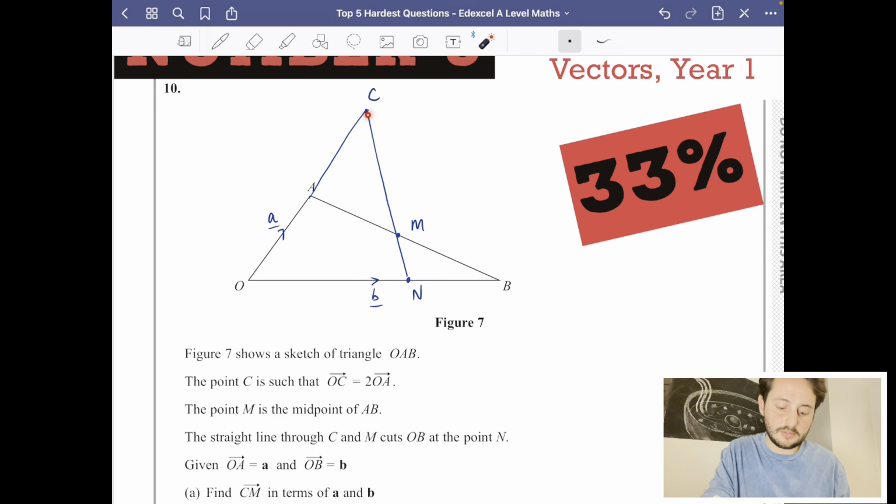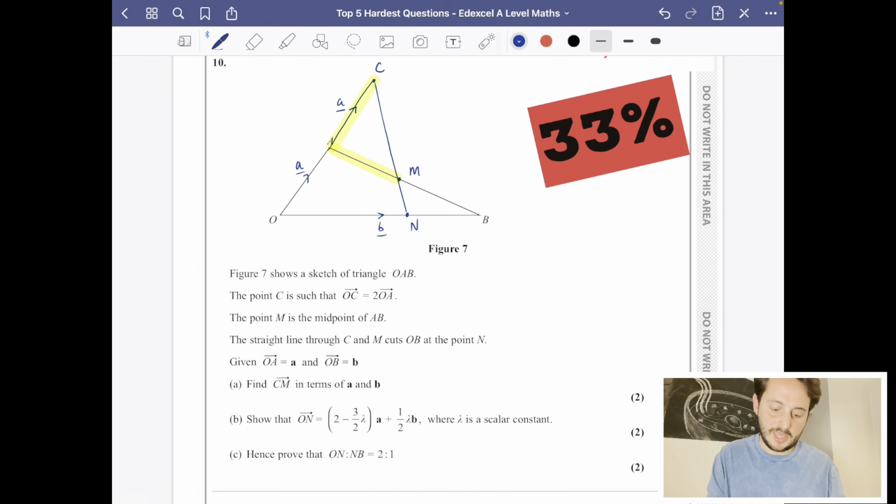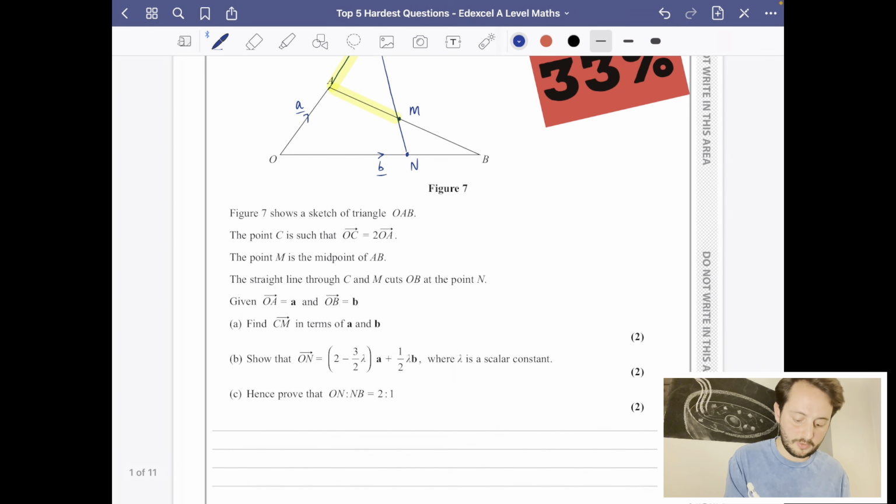So I'm going to try and find this journey from C to M. Well, I also know that this vector is going to be a as well because of what they told me earlier on. So it looks like I'm going to need to try and trace a journey. Now, I think the best journey to go from C to M is going to be to go from C to A and then from A to M. And in order to go from A to M, I'm going to need to find out what AB is. So for part a of the question, it wants me to find out what CM is.